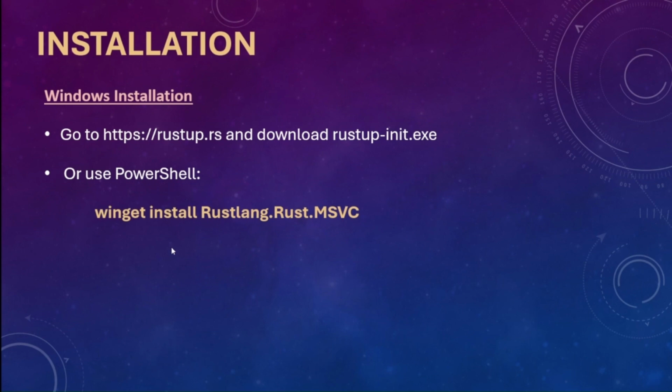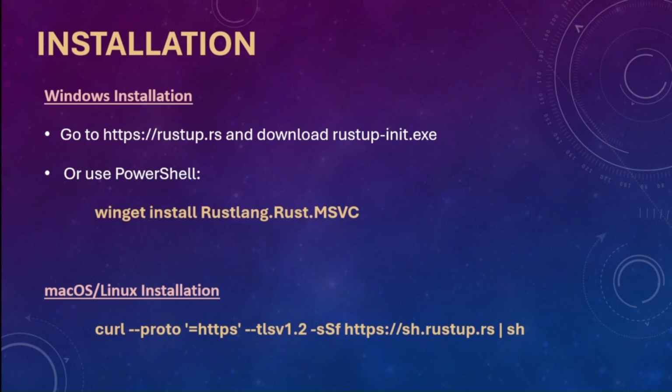The command is winget install rustlang.rust.msvc. With this command, you can install Rust on Windows. For macOS or Linux, the command is this. So with this command, you can successfully install Rust on your local system.